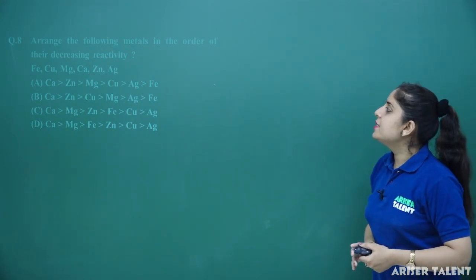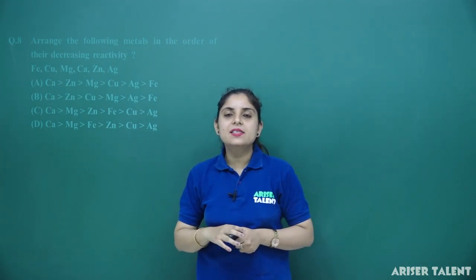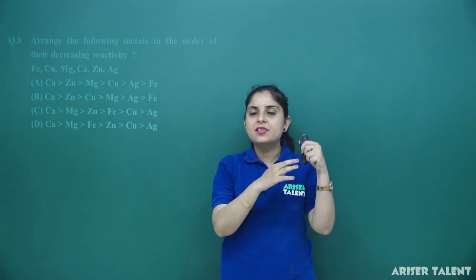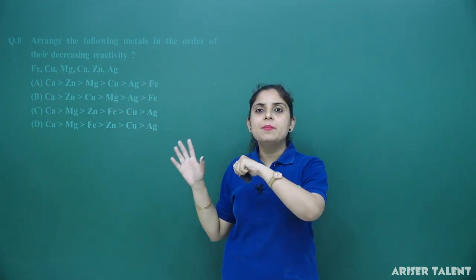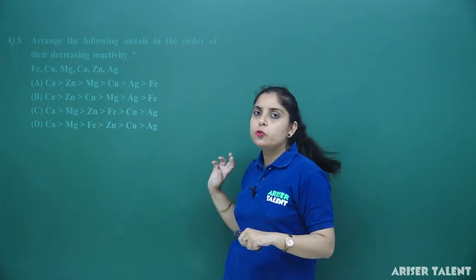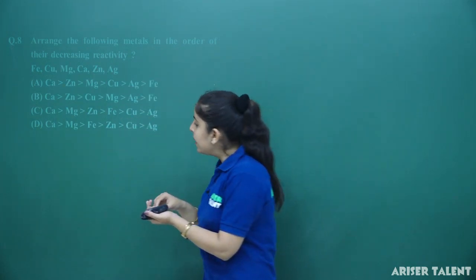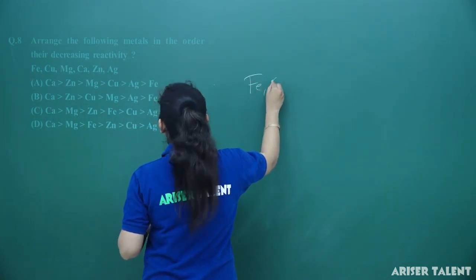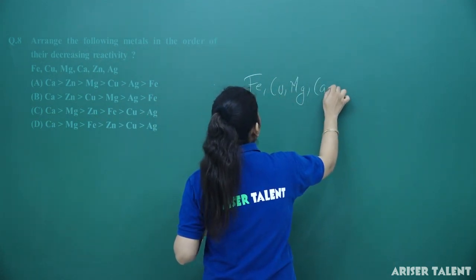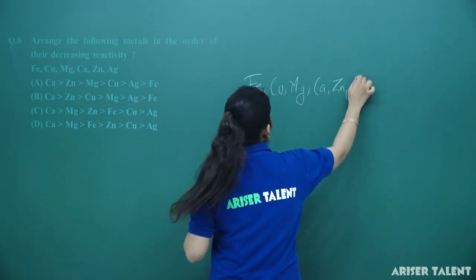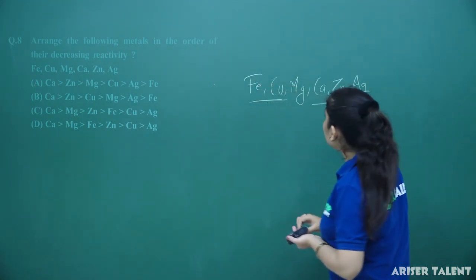Arrange the following metals in the order of their decreasing reactivity. Decreasing reactivity means the metal which is very reactive will be placed in the front side. It means in the forward side. And lastly, the metal which has very little reactivity will be placed last. So you have to do the comparison among these metals. Firstly, I am writing these metals. Fe, Cu, Mg, Ca, Zn and Ag. So you can see these are the metals among which you have to do the comparison.